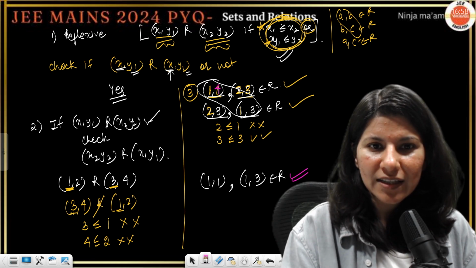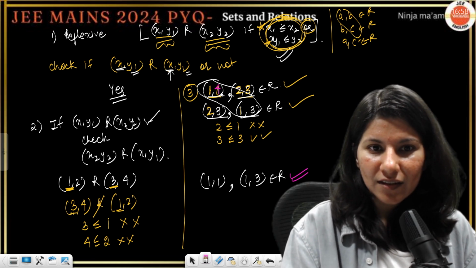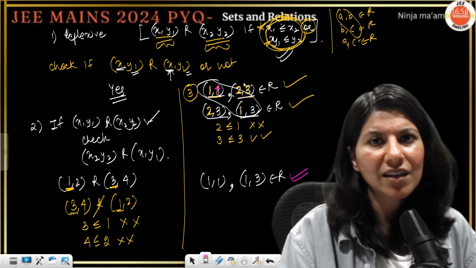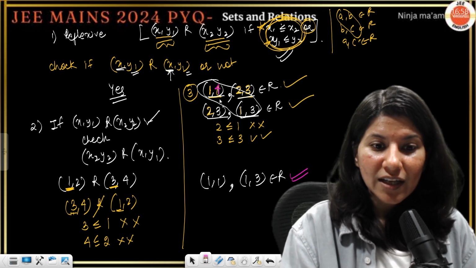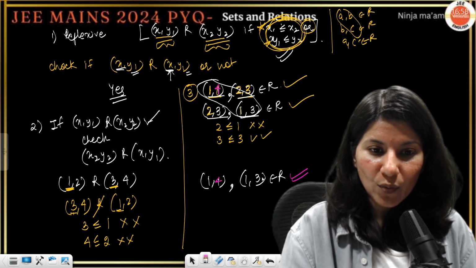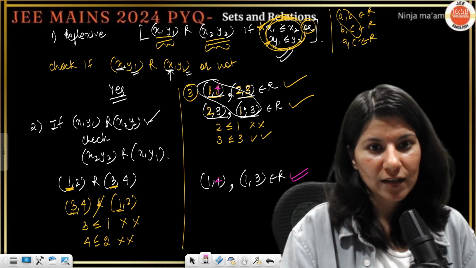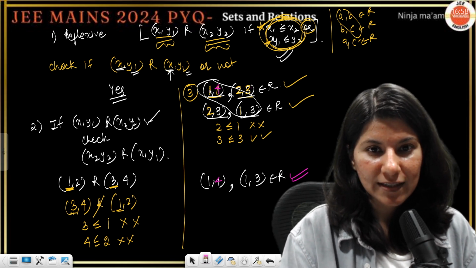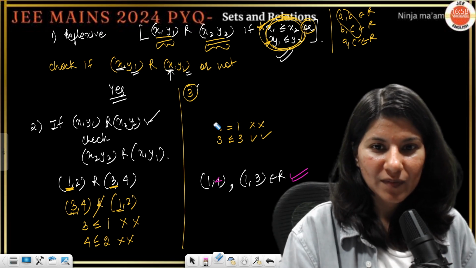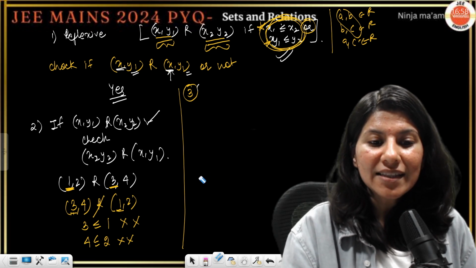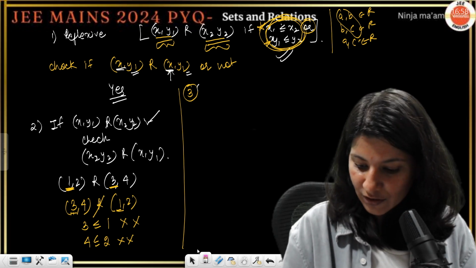Yes, because 1 less than 2 works. 4 less than 3 doesn't work, but one of them should work. (2, 3), (1, 3), yes, that works. Now (1, 4) and (1, 3), we need to change this as well. Let me just change it a bit. Now I need one scenario wherein transitive will not work.